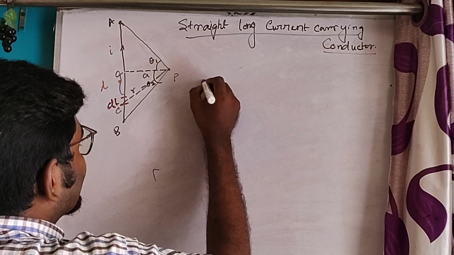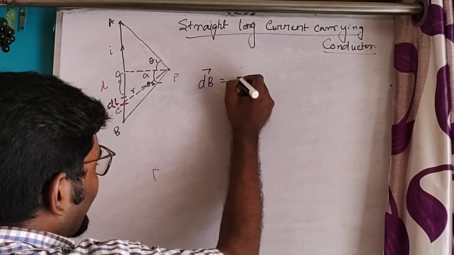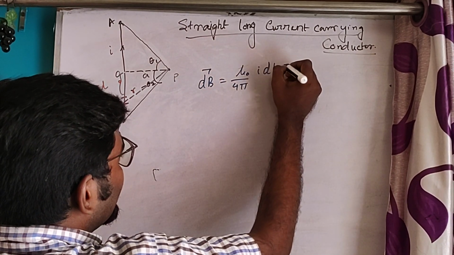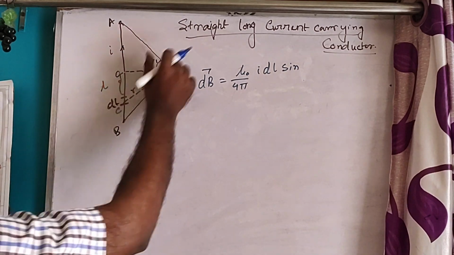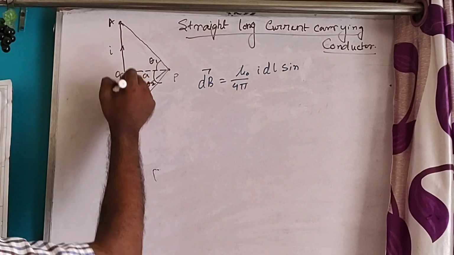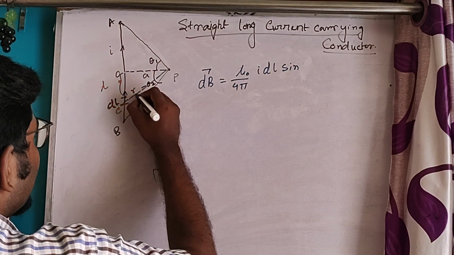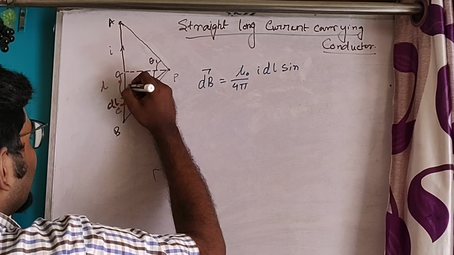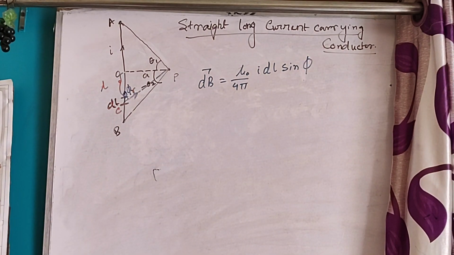Now see, according to Biot-Savart law, we can say dB, that is the magnetic field due to this elementary length, will be mu0 by 4 pi I dl sin theta by r square. Now see, this theta is the angle between dl and r. dl is in the direction of the flow of the current, and r is in this direction. Let's say this angle is phi. So sin phi.